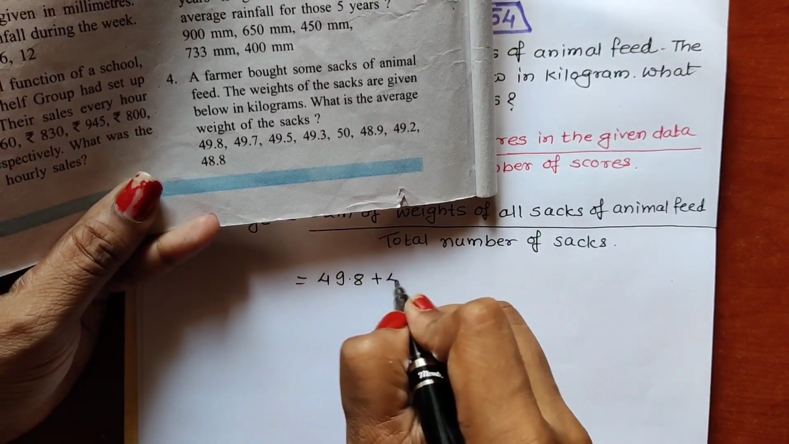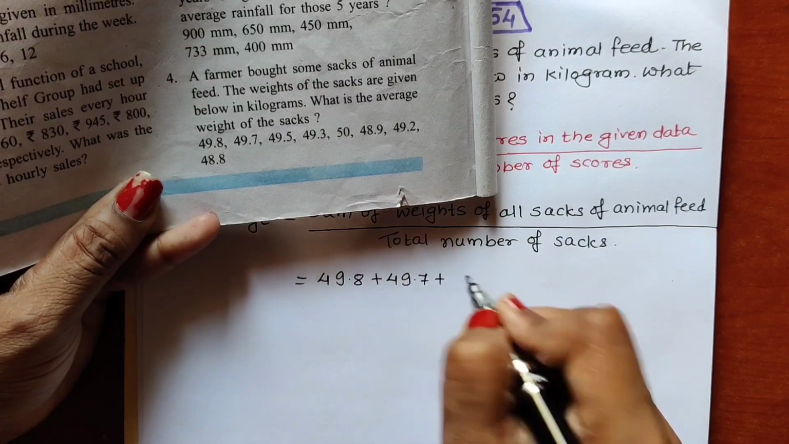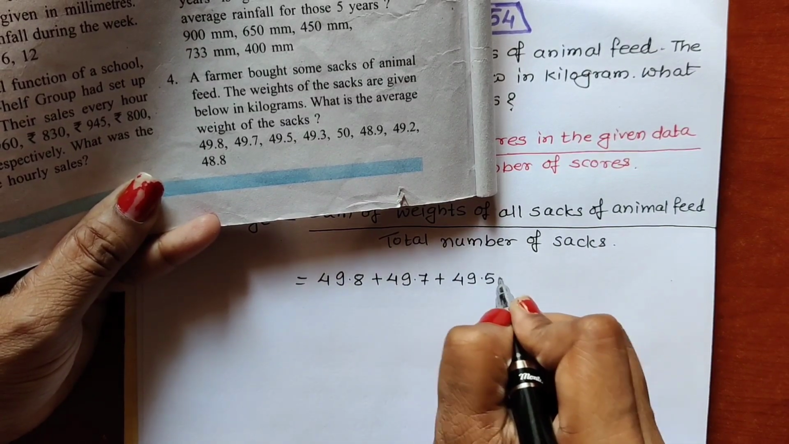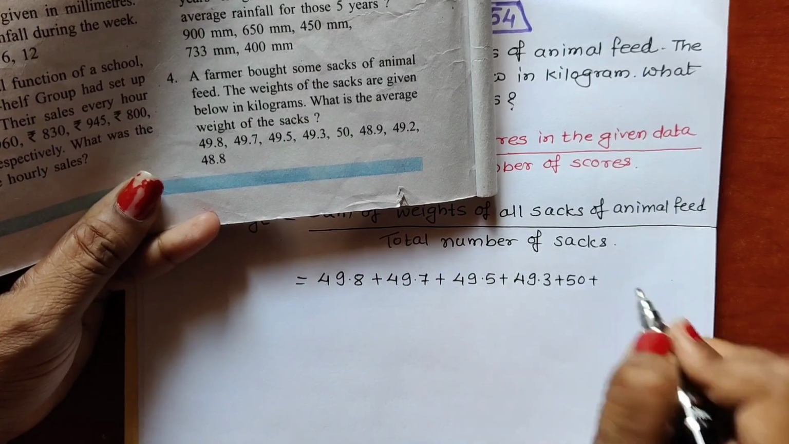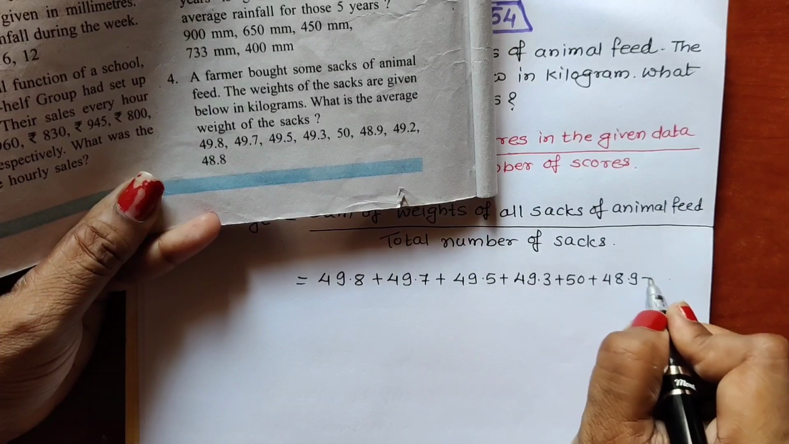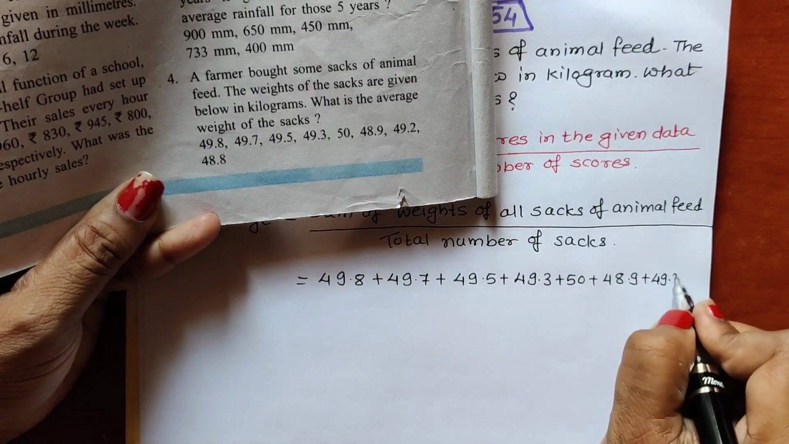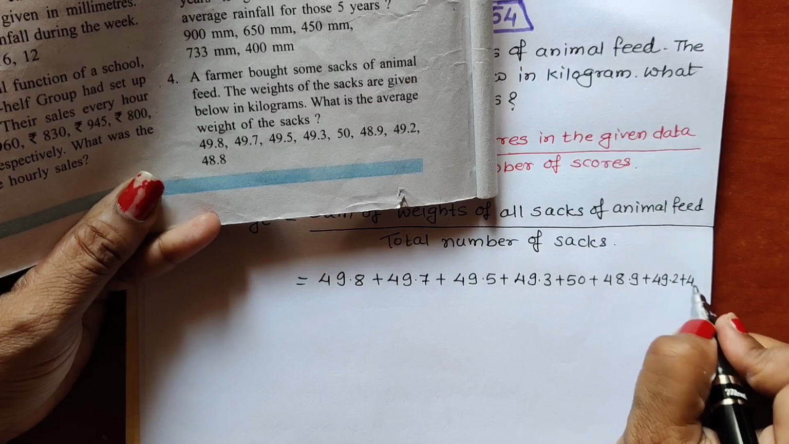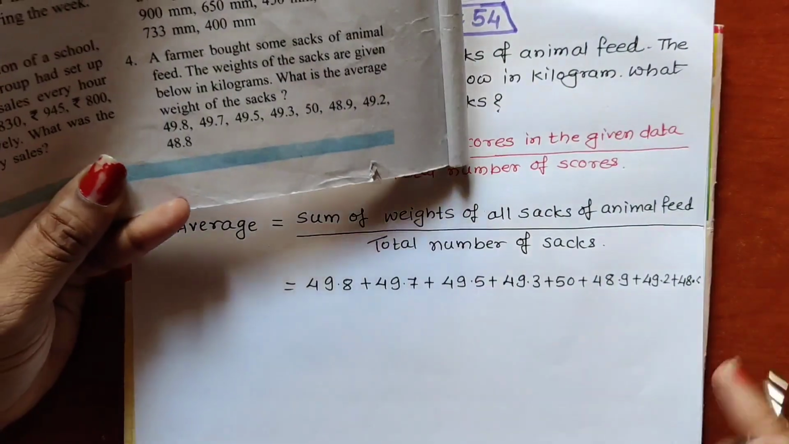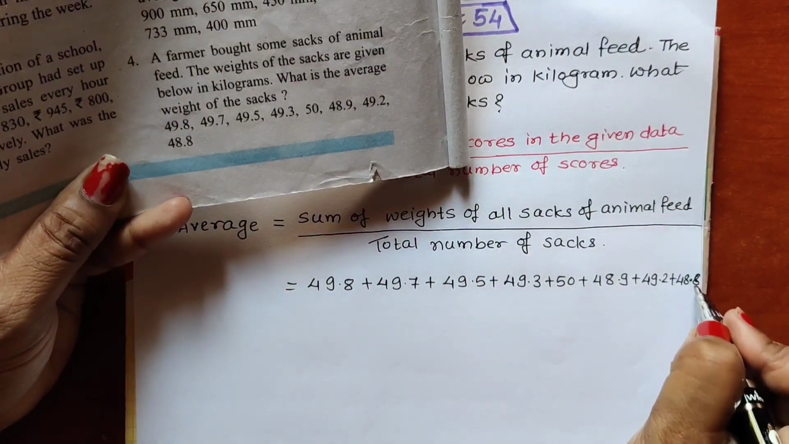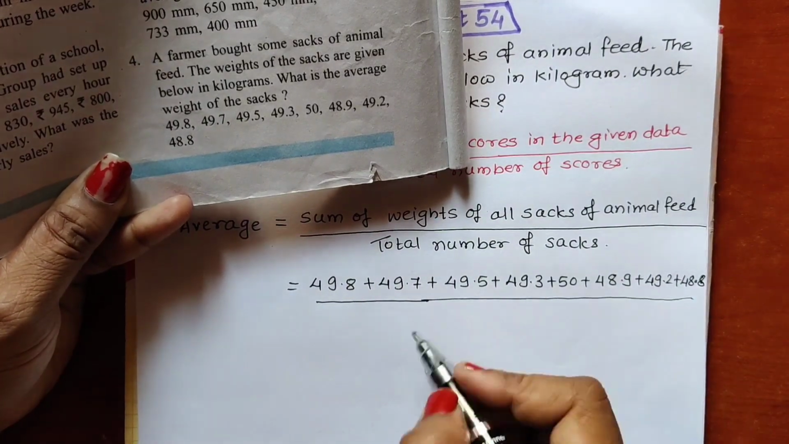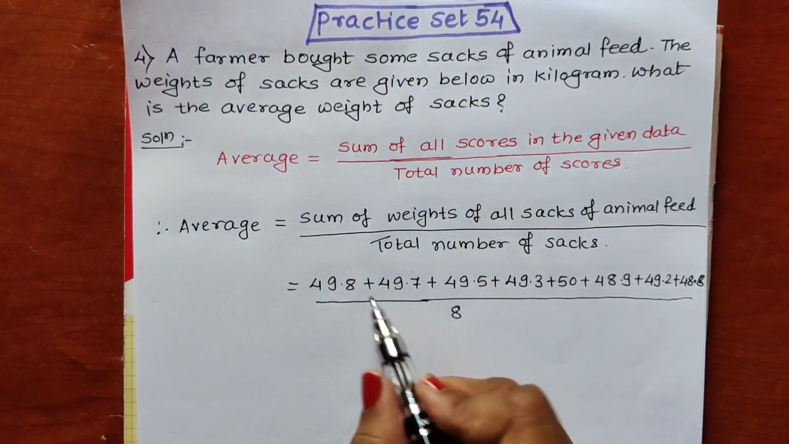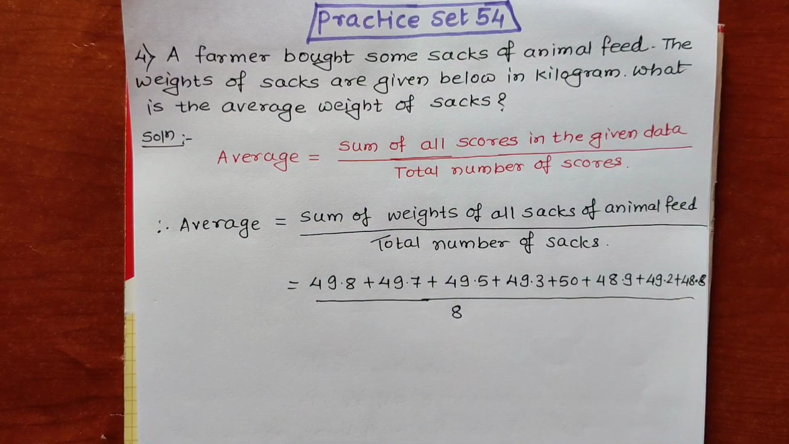49.8 plus 49.7 plus 49.5 plus 49.3 plus 50 plus 48.9 plus 49.2 and plus last one is 48.8, upon 8. 8 sacks are there, so we write 8. Now while adding, do not make any mistake over there. We will add on our rough page.